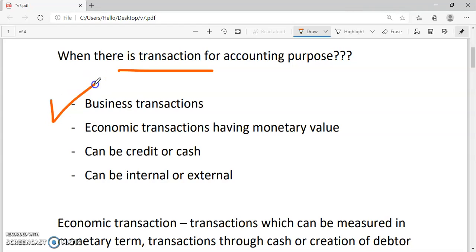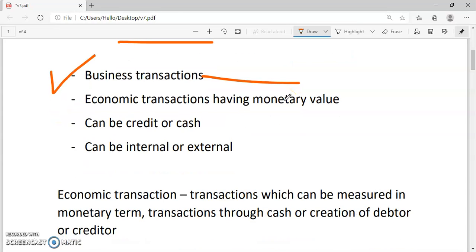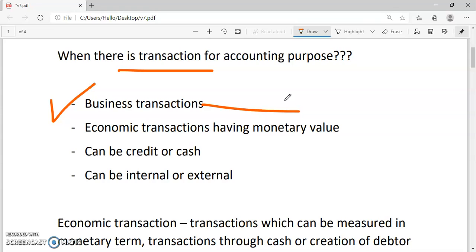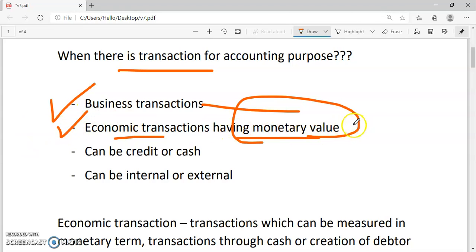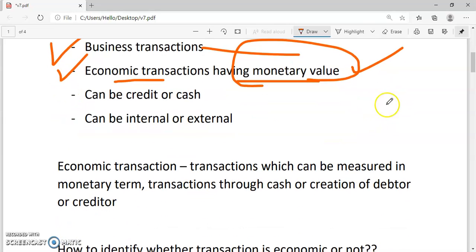The transaction should be a business transaction. If there is no business transaction, there is no need of accounting. Further, the transaction should be an economic transaction having a monetary value. Whatever transaction is done, it should be measured in terms of money. If it is not measured in terms of money, then it cannot be recorded in the books of account.